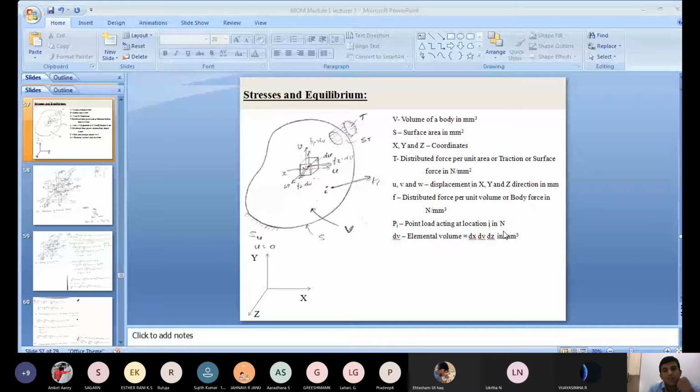These are the three forces in general; for any body you consider, these three forces are acting. One is body force, a force distributed over volume, in Newton per mm cube. Second one is traction force or surface force, the force distributed per unit cross-sectional area. Third one is point load, the force acting at a particular point. These are the notations we use, right?